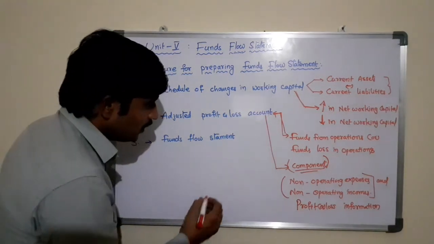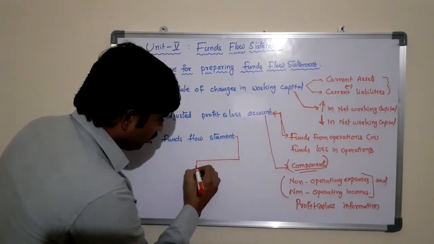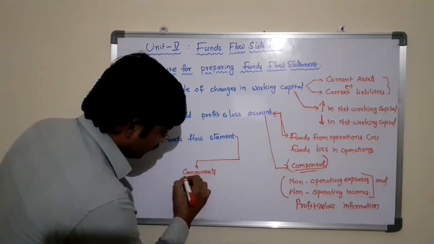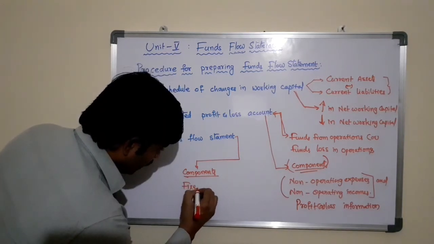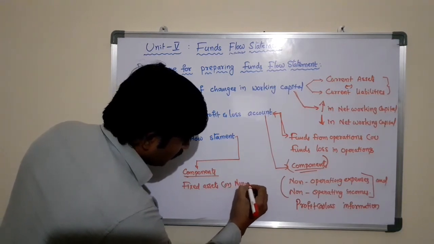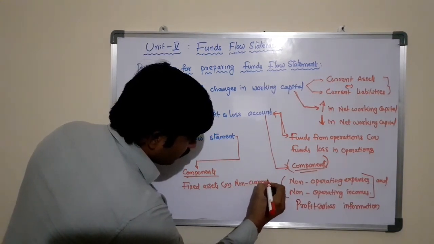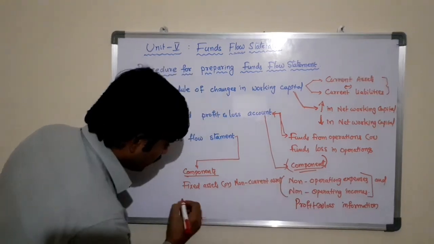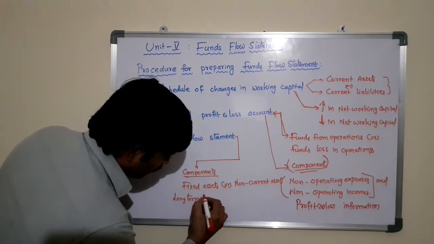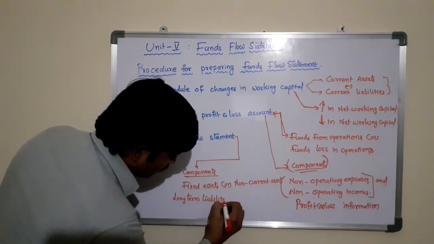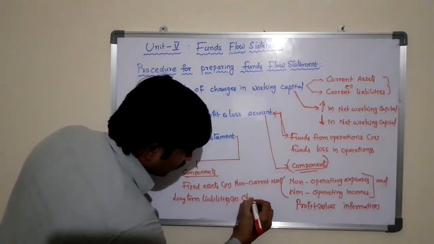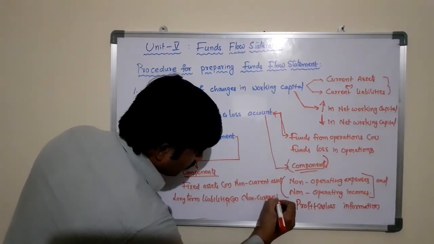The components of this statement are fixed assets, which we can also call non-current assets, and long-term liabilities, or non-current liabilities.